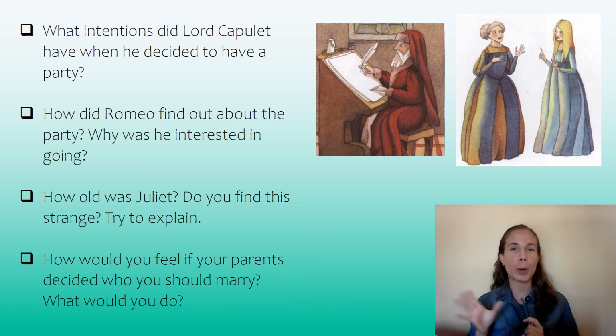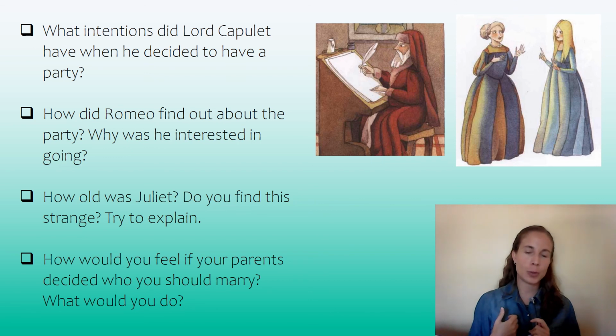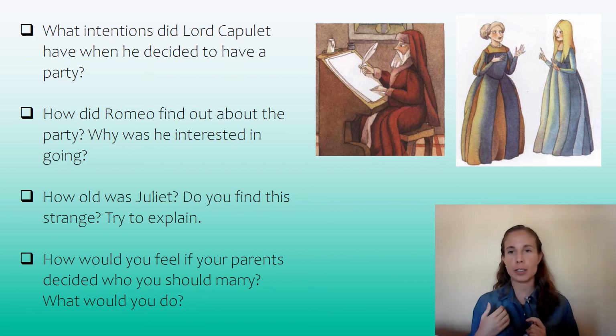He wants to arrange this marriage, and he thinks that throwing a party would help. We can see that Juliet doesn't want to get married because she's too young. She says that she's 13. At the end of the scene, we get to know that Romeo finds out about this party because of some servants, and he wants to go because he knows that Rosalind would be there.